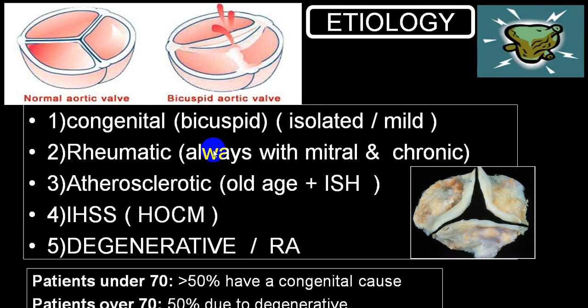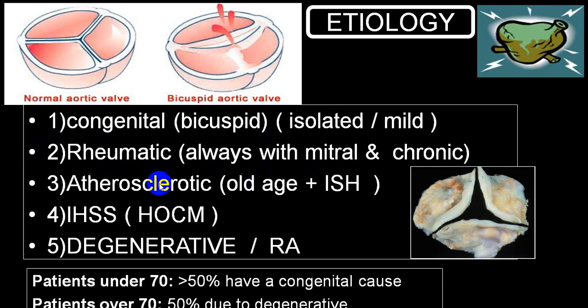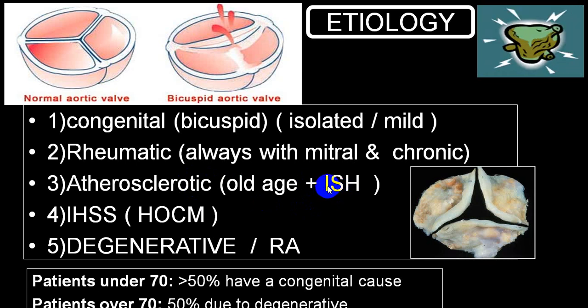In the acquired group, the most common cause is atherosclerosis, which is very frequent in old age, secondary to atherosclerosis, and it is also associated with isolated systolic hypertension.